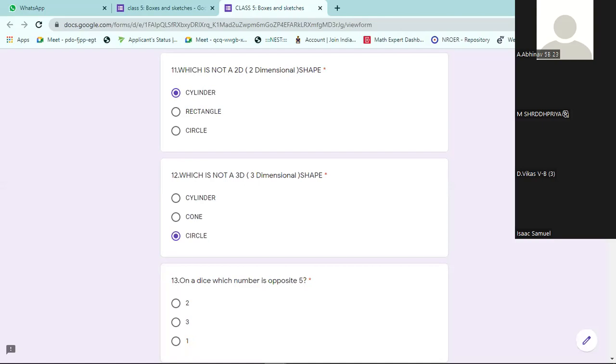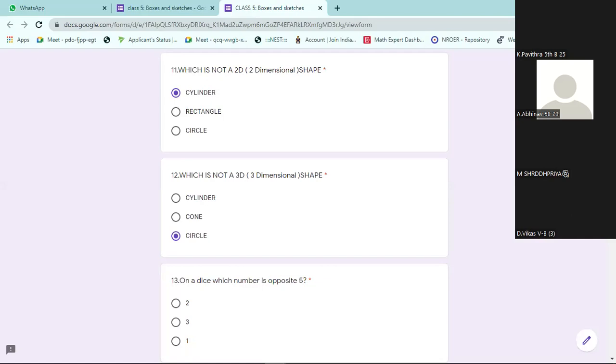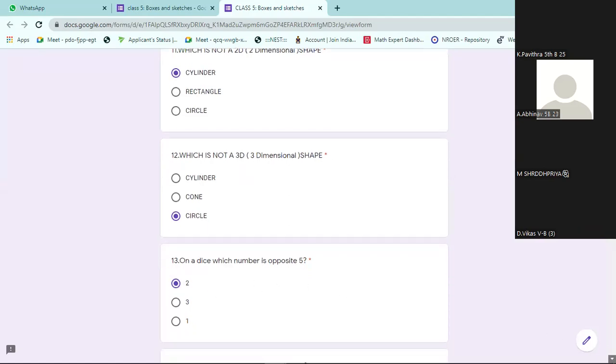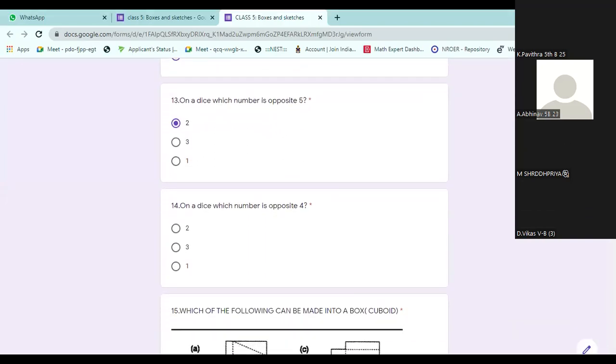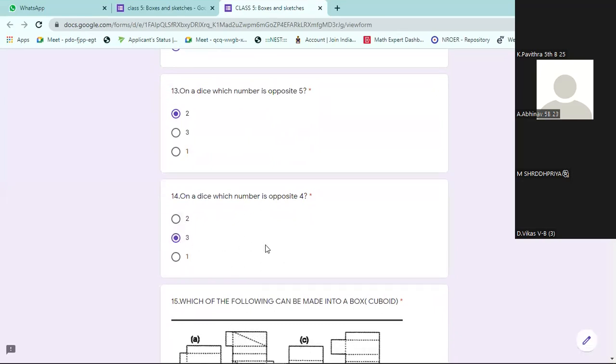The corner means vertices. Which number is opposite to 5? The number opposite to 5 is 2. Sir, corner means vertices. Yes, corner means vertices. See, I wrote on the board, vertices are corners. Which number is opposite to 4? Opposite to 4, it has to be 3 because total should be 7. Remember the rule or logic, then only you can answer it.